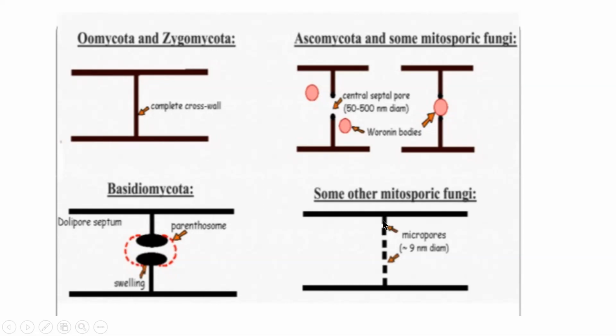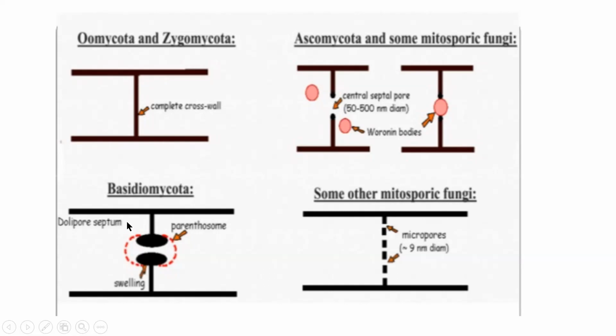Some hypha, you can see septa having many pores, multi-pores, micropores. So in some hypha, some septa, there is no pore, no hole in the middle, simple septum. In some hypha, there is one single pore. Okay, ஒரே ஒரு துளை தான் இருக்கும்.